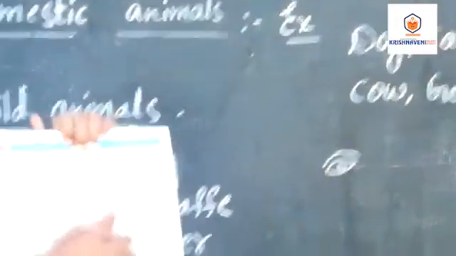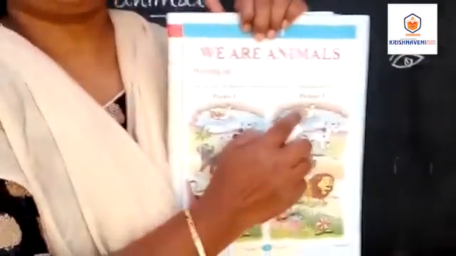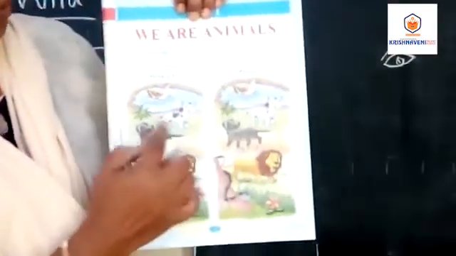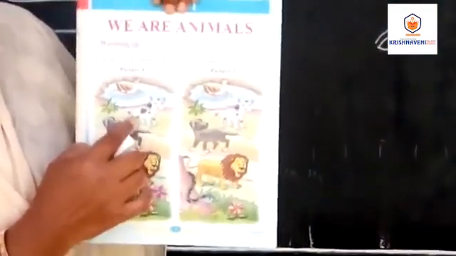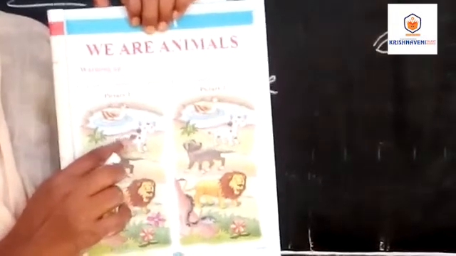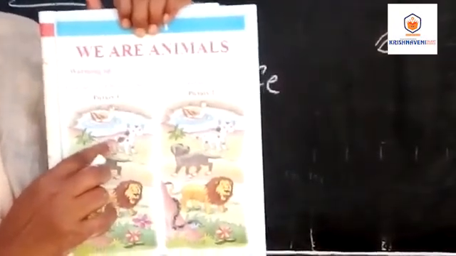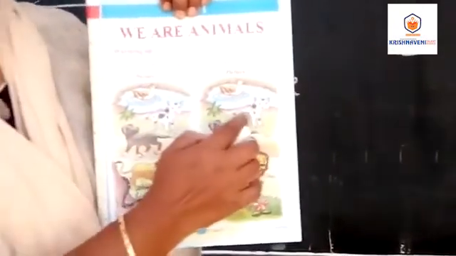You have to draw the eye in picture 2. Going to the next picture. What is this? See ma, what is this? Yes, this is a cat. It is a pet animal. So see the picture 2.